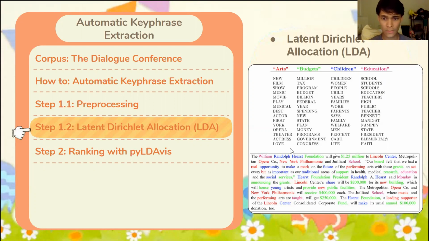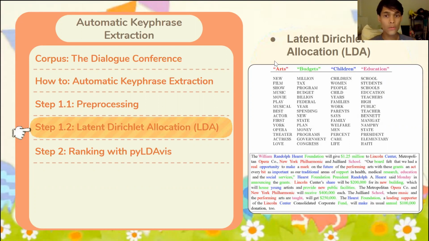We have this text over here, and the black text is basically not important to us. We're looking just at the colored text. We assume under LDA, under topic modeling, that this text is composed of some number of topics. In this case, we have 4: arts, budgets, children, and education. And then we assume that each of these candidate key phrases, each of these significant words, can be partitioned into one or multiple of these topics.